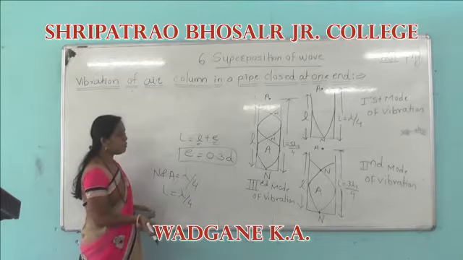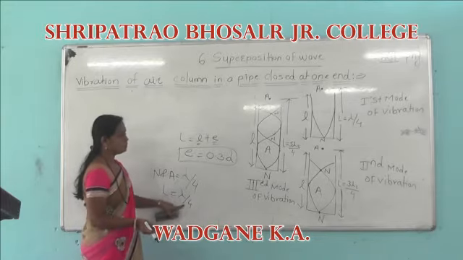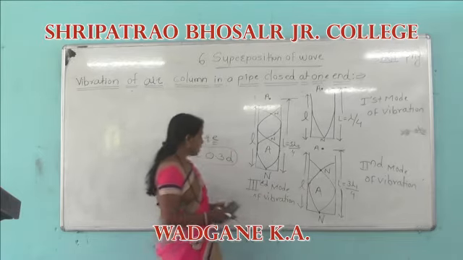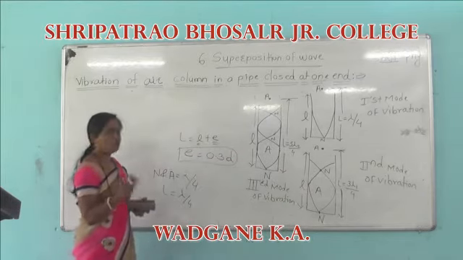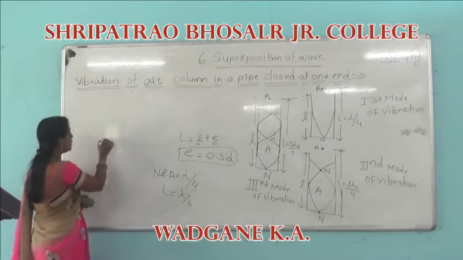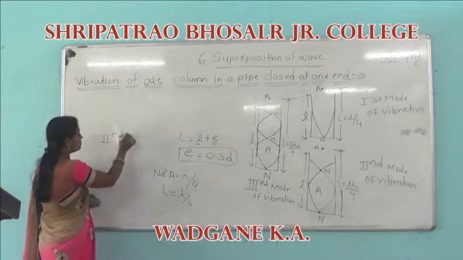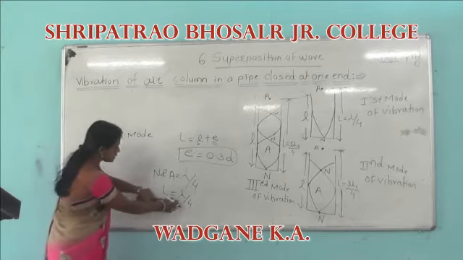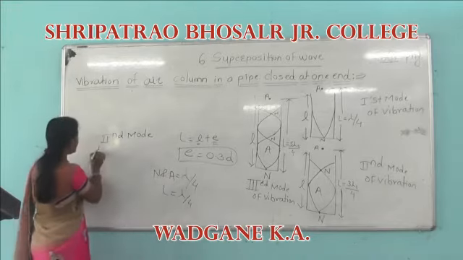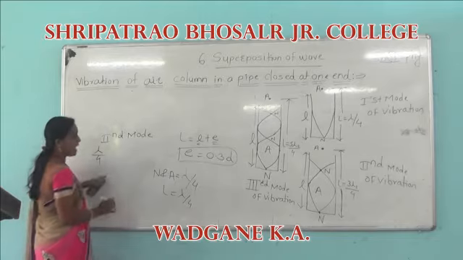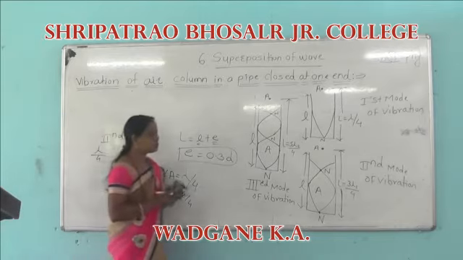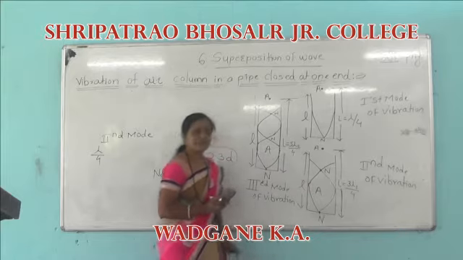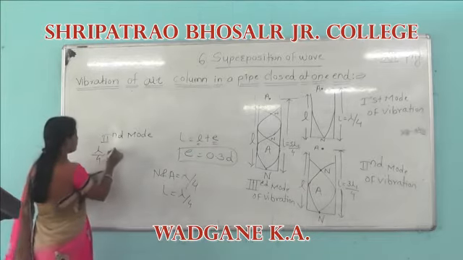For the second mode of vibration, the distance between two successive nodes or two antinodes is lambda by 2. Therefore, we consider the first distance, lambda by 4, plus the distance between two successive nodes or antinodes, lambda by 2.